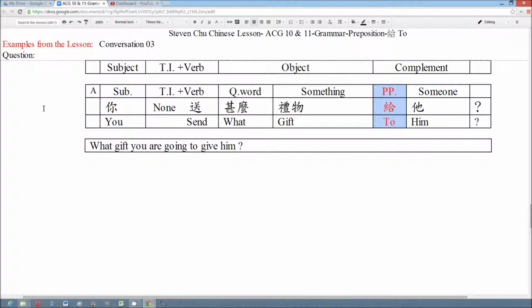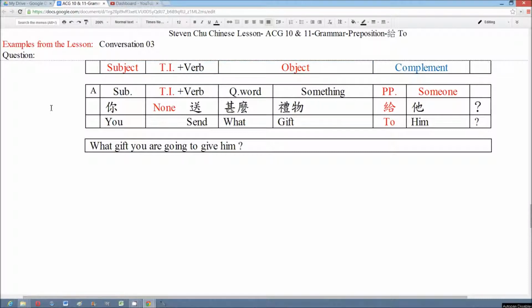We use the preposition 给 shows the object of an action, and we don't have time indicator in this sentence, but the content of the question shows that the verb is a future action, and we have a complement after the basic sentence to provide more information.